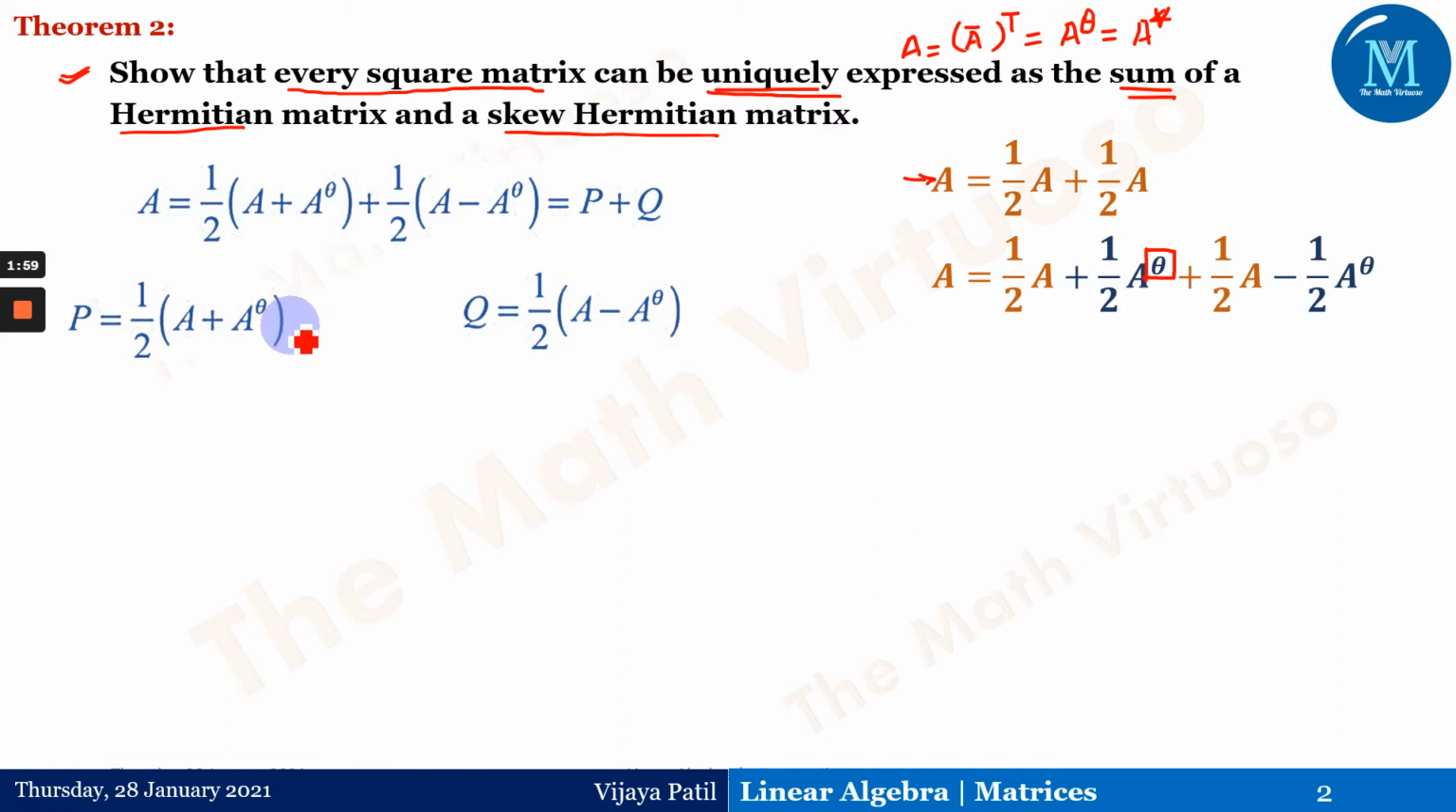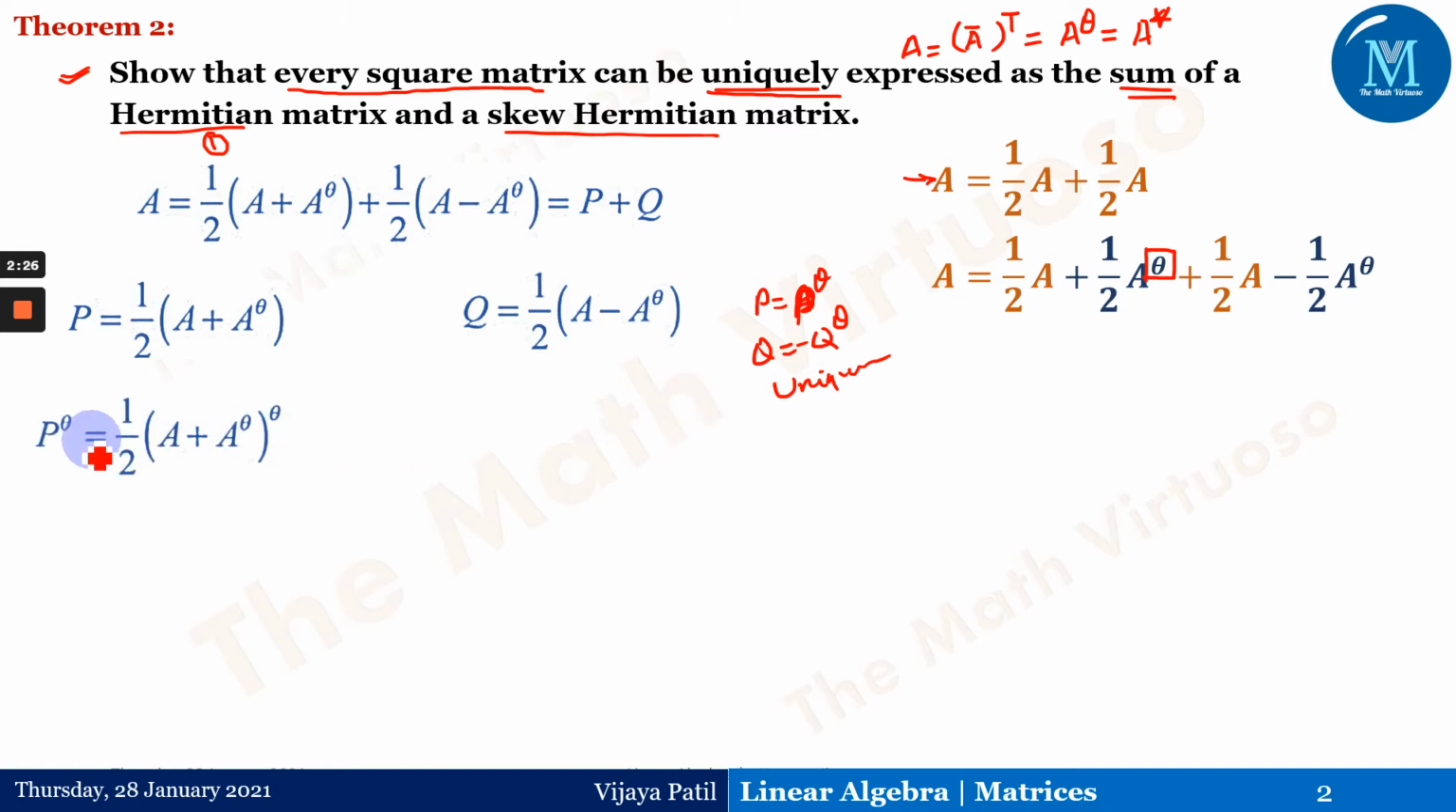Now here we have to prove three things. One is that P is a Hermitian matrix, so I have to prove that P is equal to P to the power theta. Second, that Q is skew Hermitian, that is, Q is equal to minus Q to the power theta. Consider this as P over here. And then we have to go for the uniqueness of this particular expression.